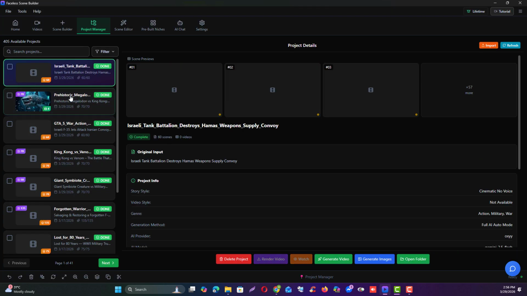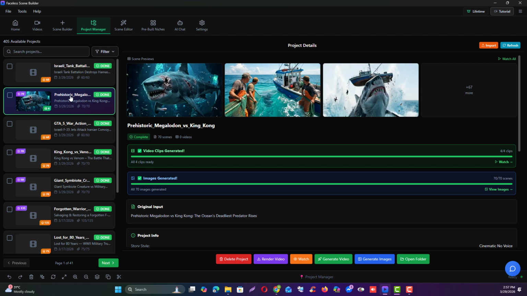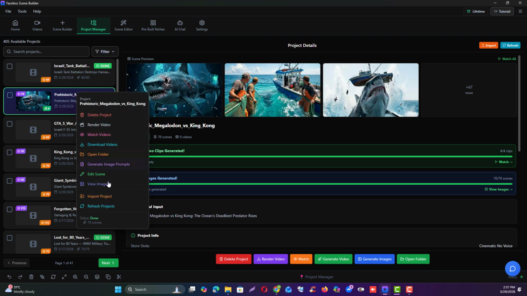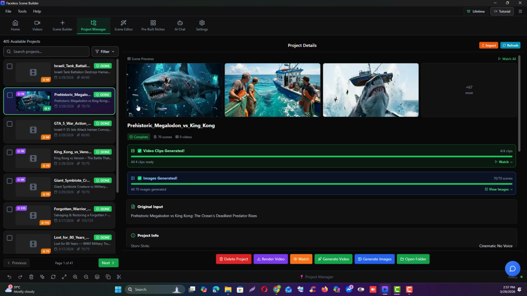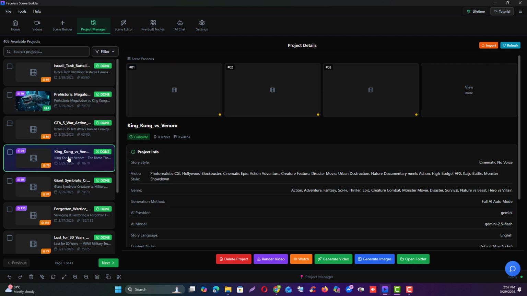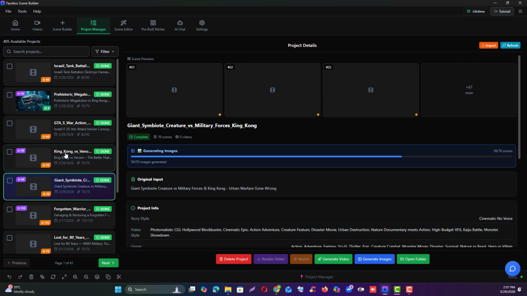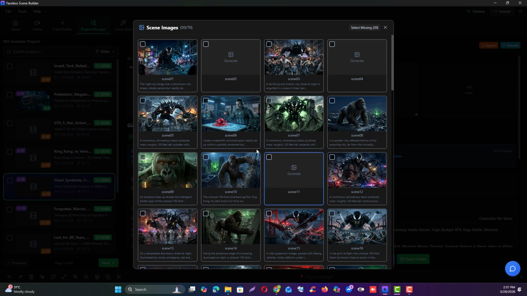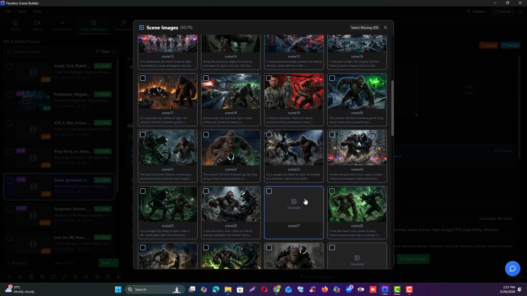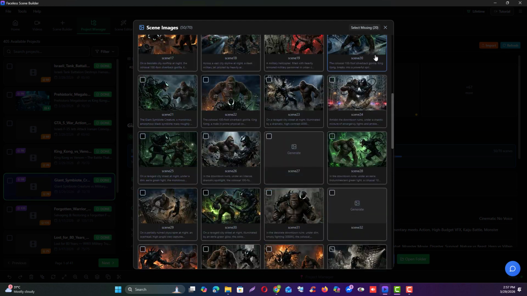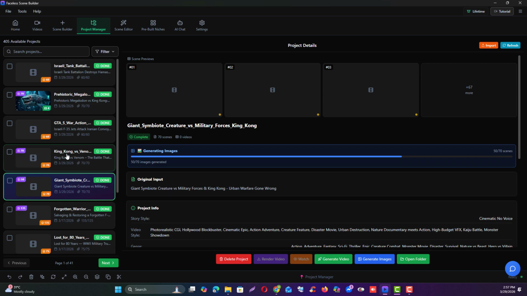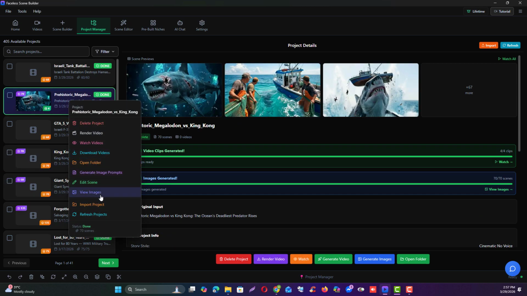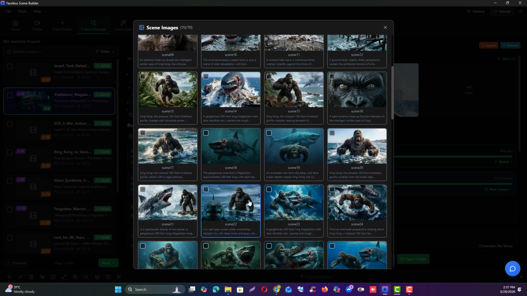After generating the images, before generating the video, you'll see that the images, for example, here I have this one and then this one and this one. These three are from the same niche. But if you look at the images, you'll see they're completely different. Look, this is a fight between Venom and King Kong. Then if you look at this one, this is a fight between a shark and King Kong. This is in the ocean, you understand?